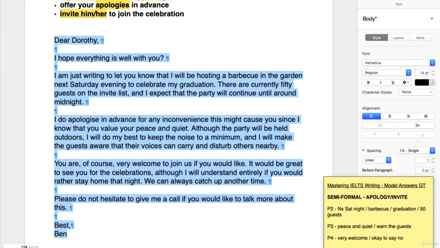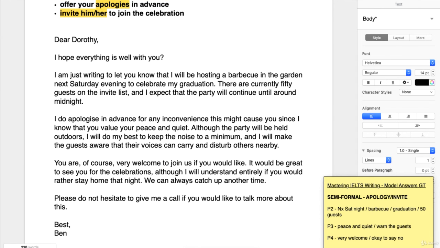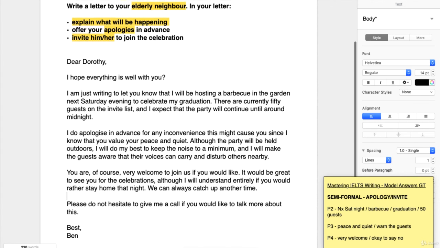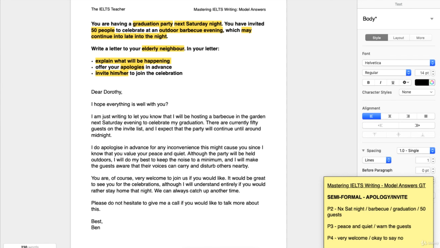And so our word count is easily over, but not too far over, so it should be enough time to go back and check the work, which we always want to do. Just a reminder, try and leave yourself with a couple of minutes left at the end to check your work. Otherwise, that should bring us to a close on the semi-formal letters. So here we looked at a final semi-formal letter with a little bit of a mixed purpose, but focusing really on an apology and on an invitation, and then explaining a party, covering all of those task requirements, every single one, even though there were quite a few.